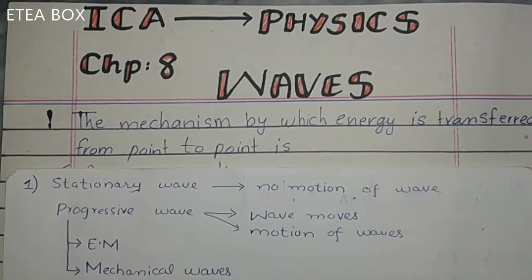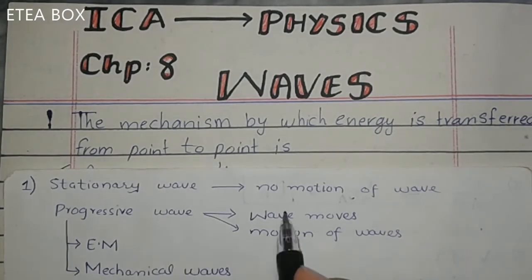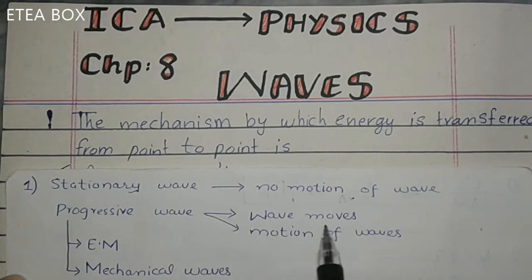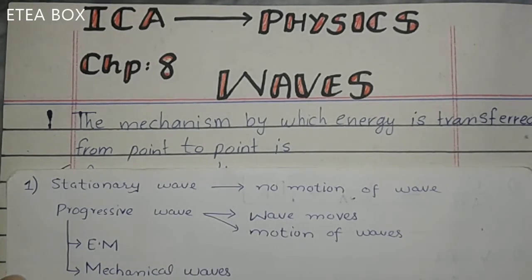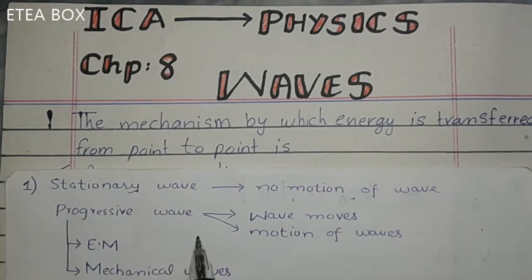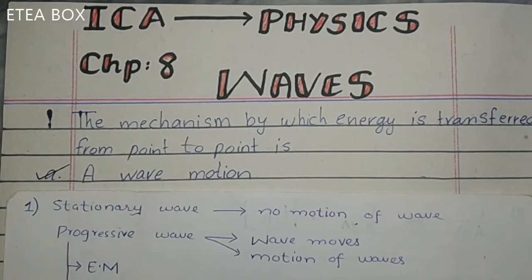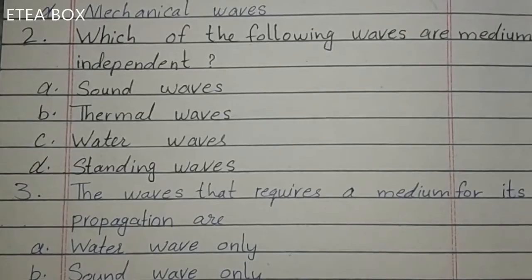Here we have two types of waves: stationary waves, in which no motion of waves occurs, and progressive waves, in which the waves move. Progressive waves have two types, electromagnetic waves and mechanical waves. Due to progressive waves, the energy is transferred from point to point, and these waves are also called wave motion. So here option A is correct. The wave motion is also called progressive waves.